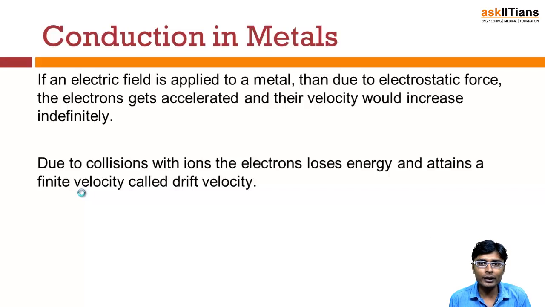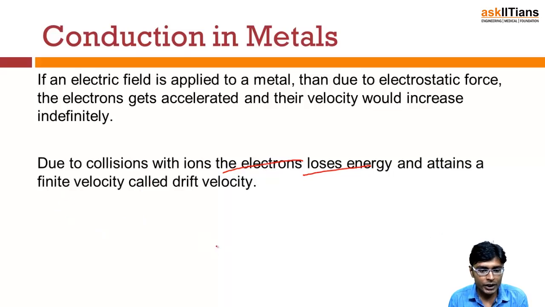we have seen that even at room temperature they have free electrons in excess, and we have already seen in the energy band diagram that the valence band and the conduction band overlap, right? So they have more electrons for conduction. Whenever we apply an electrostatic force, their velocity would increase indefinitely. But due to the collisions with ions, the electrons lose energy and attain a finite velocity called drift velocity.